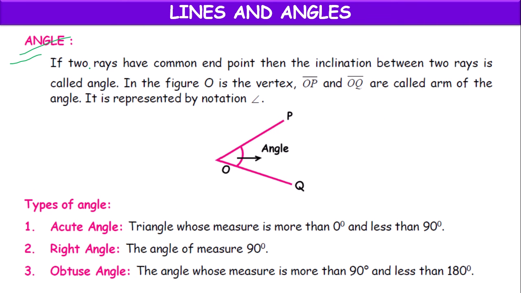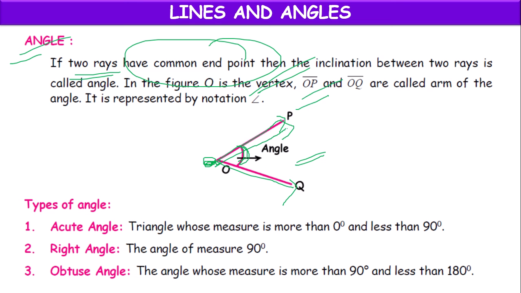So, angle. OP is one ray, OQ is another ray. If two rays have a common endpoint like O, then the inclination between the two rays is called an angle. Here the common point is known as the vertex. Here O is the vertex, OP is one arm, OQ is another arm of the angle. Arm, or sometimes we call it a side. This is the symbol, the notation for angle.